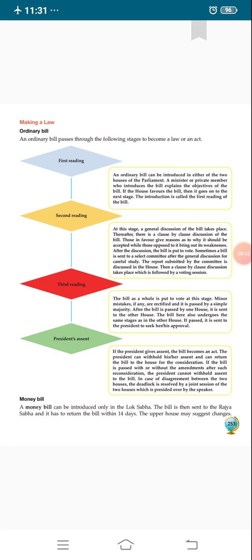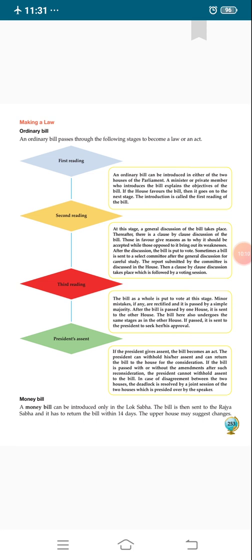Next, there will be the third reading, where the bill as a whole is put to vote. At this stage, minor mistakes, if any, are rectified, and it is passed by a simple majority. It means there will be voting, and the voting is by majority. When the members pass the bill, it goes to the next stage.